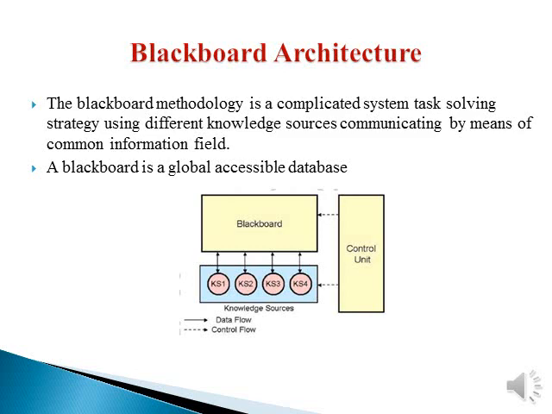A blackboard system consists of three components, as shown in the image. First, knowledge sources. Because multiple knowledge experts sit together in order to solve the problem, we have multiple knowledge sources. Then the blackboard, the common place where these knowledge sources share their views in order to contribute to the solution. And then the control component. The control component makes runtime decisions on which knowledge source to execute next for optimal problem solution.